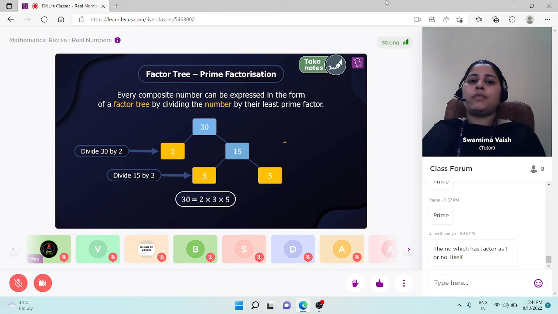Now 15 is not divisible by 2. So let's divide 15 by 3 then. Divide 15 by 3, we will get 5 as the answer. Now 2, 3 and 5, all three are prime numbers. These are the prime factors of number 30.